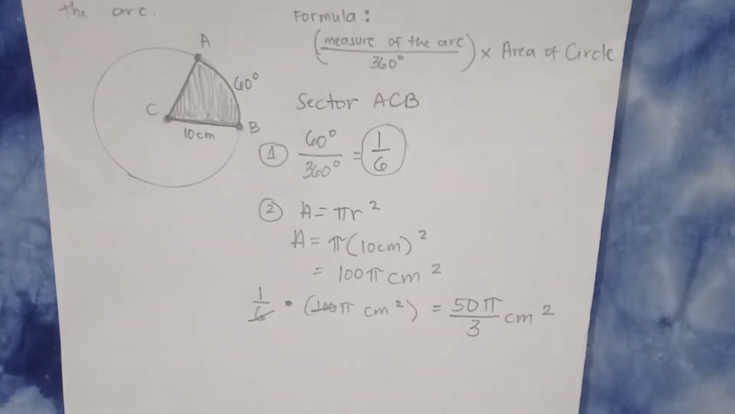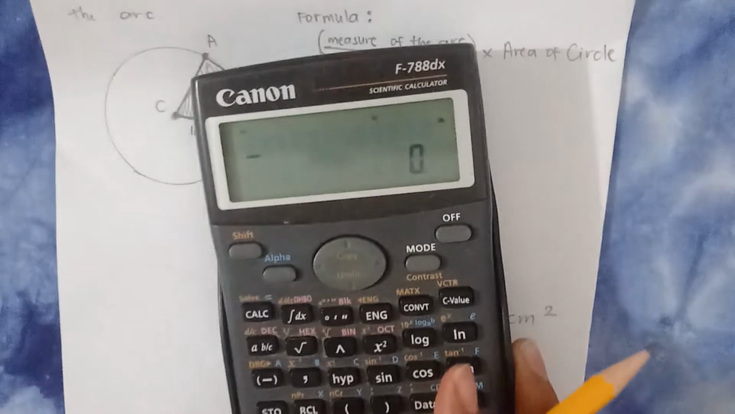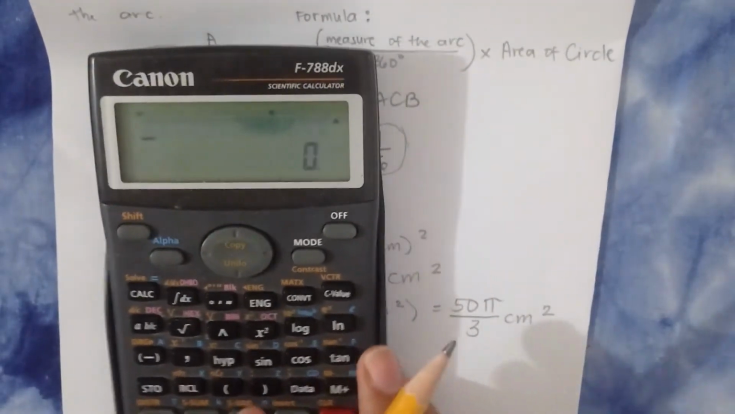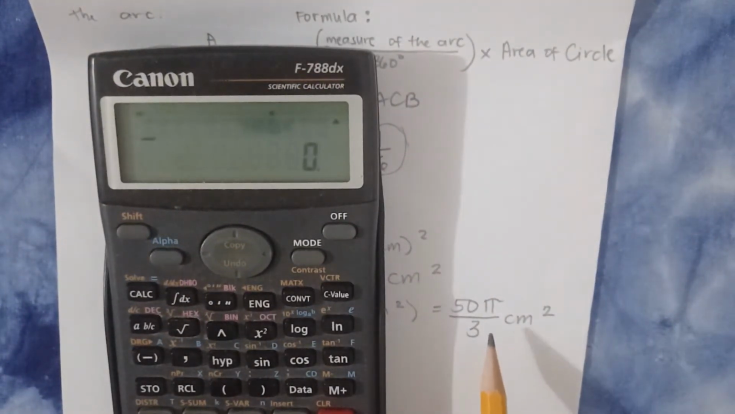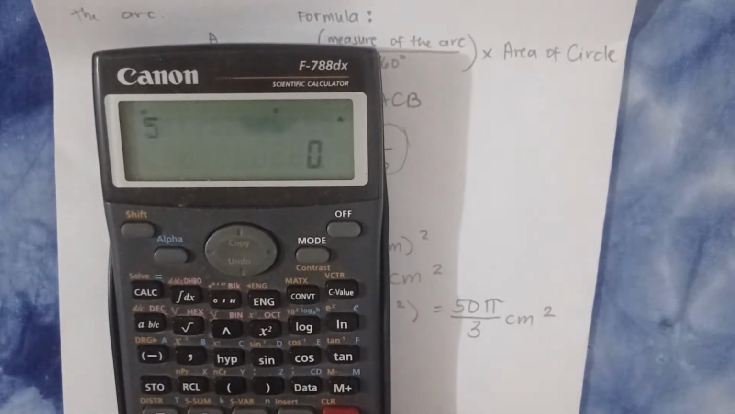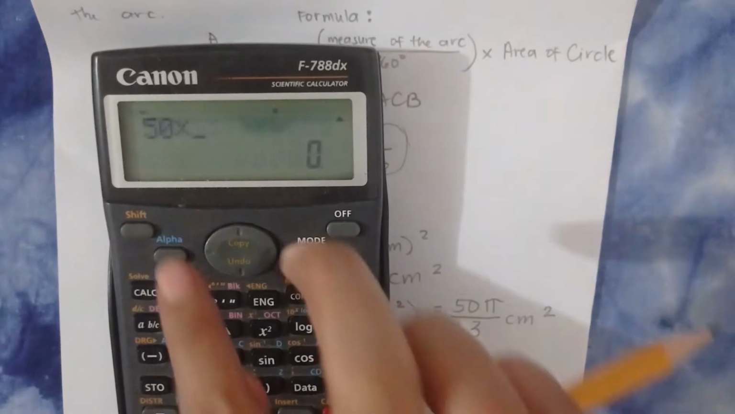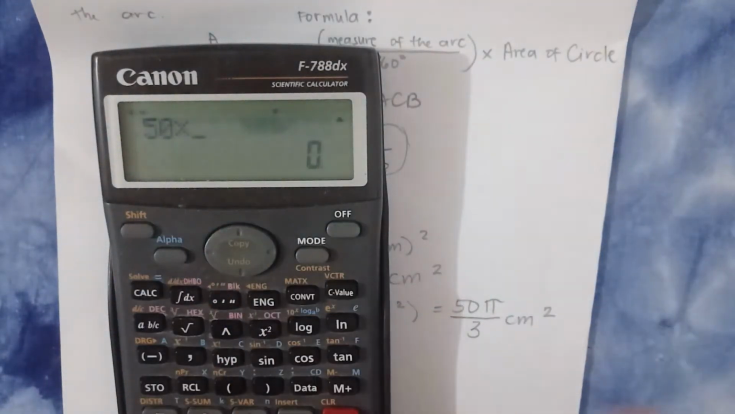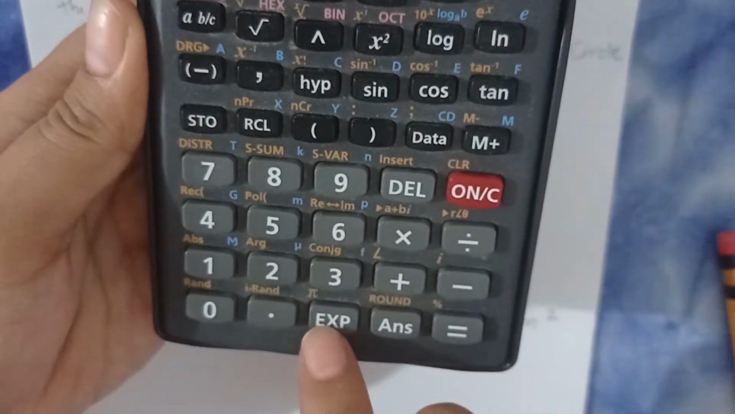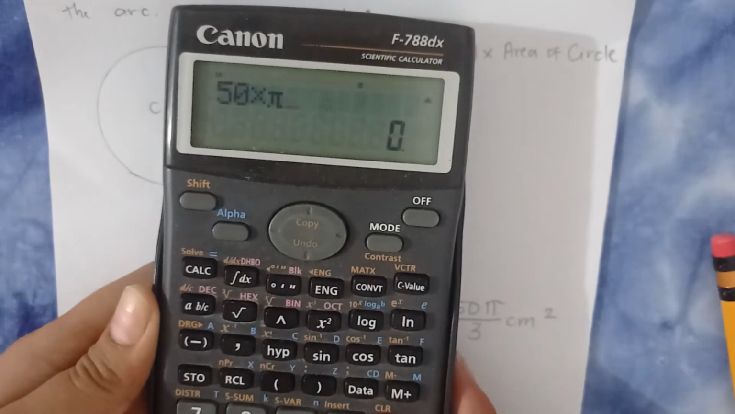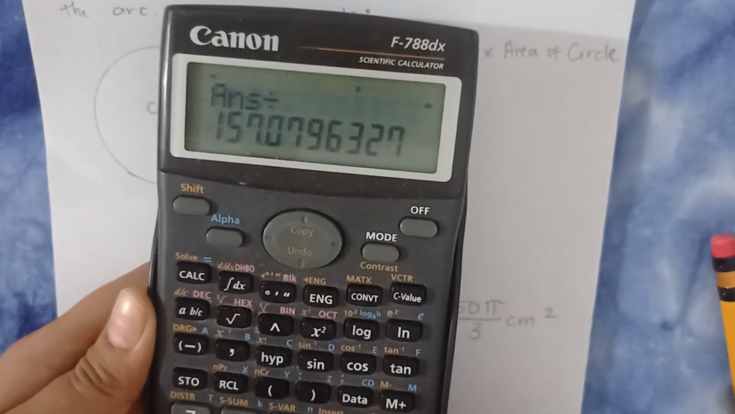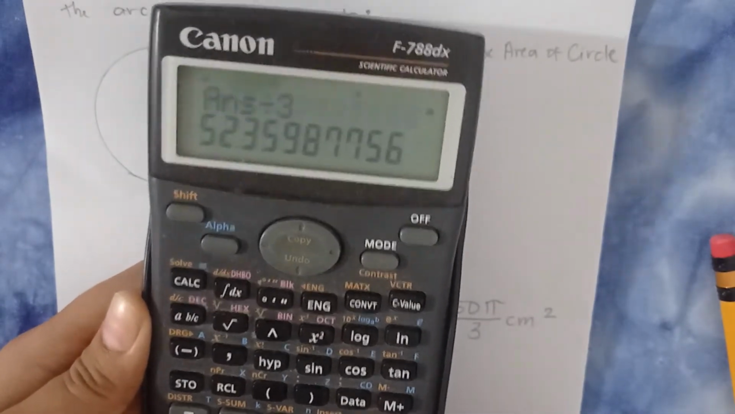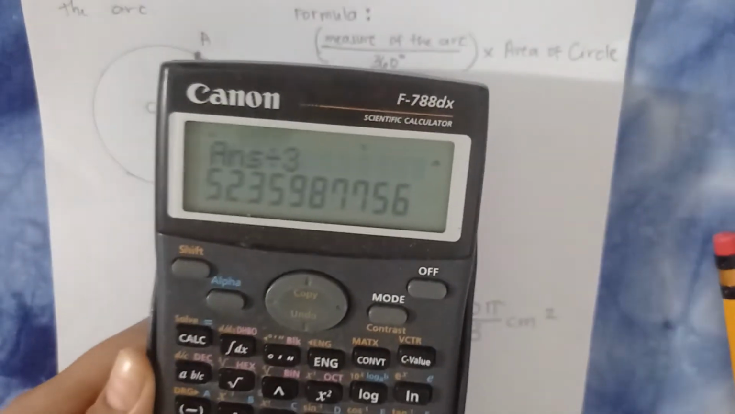Pero kung wala, ganito siya gagawin sa calculator. So, get your calculator. Kunin natin sa decimal, yung decimal value ng 50 pi over 3. So, first, 50, then times, shift, then ano yung pi nyo dito? Ito yung pi sa akin eh. Yung hanapin nyo yung may pi na ganyan. So, this is my pi sa calculator. Then, equals, tapos saka mo i-divide by 3. So, the answer is, nakikita ba?